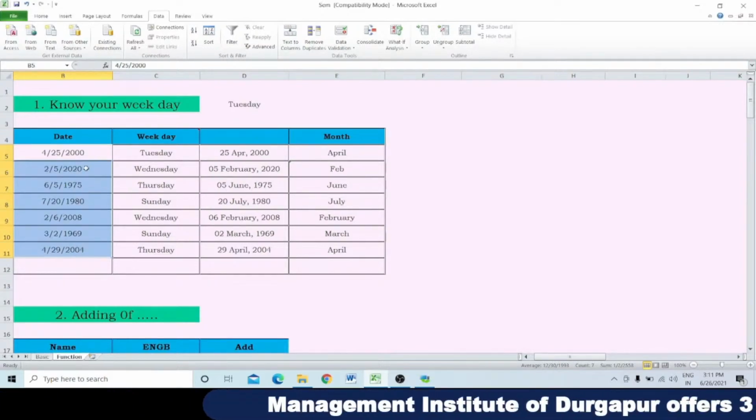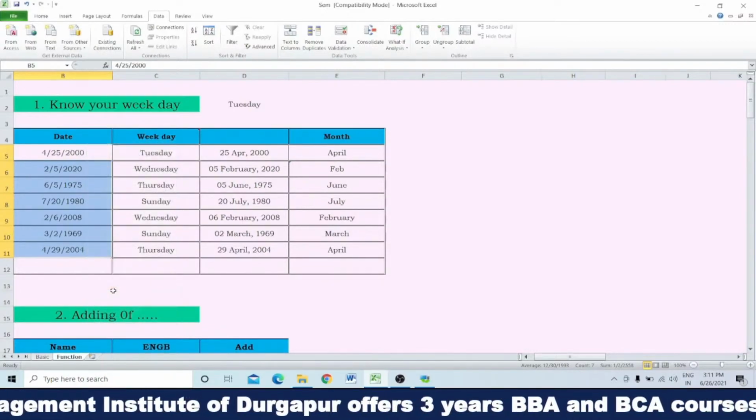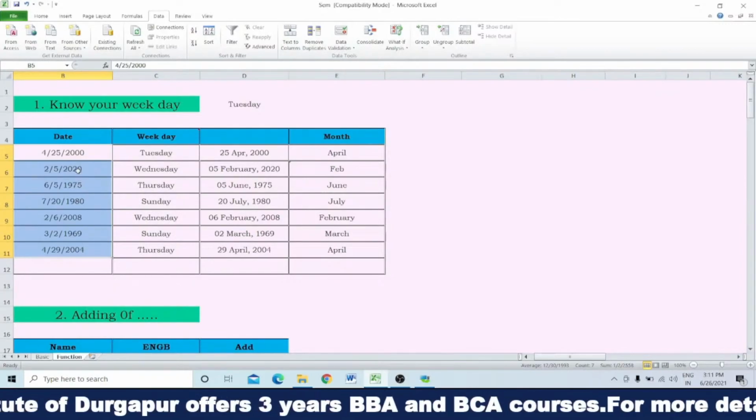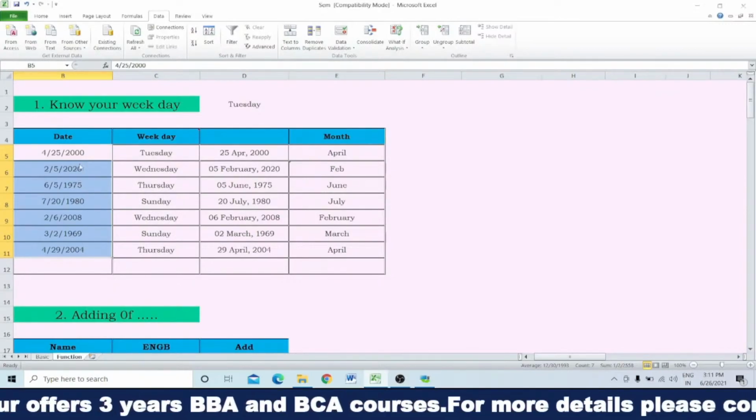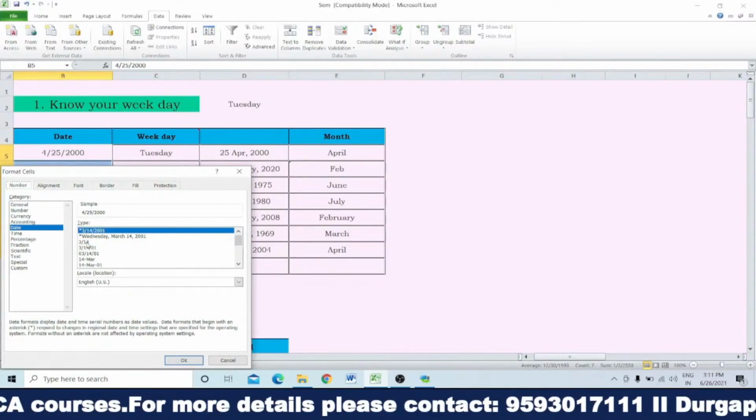If you want, you can change the date format from format cells. You have to select this one and go to format cells. Here see, dates are there, and you can choose in which form you want to write.